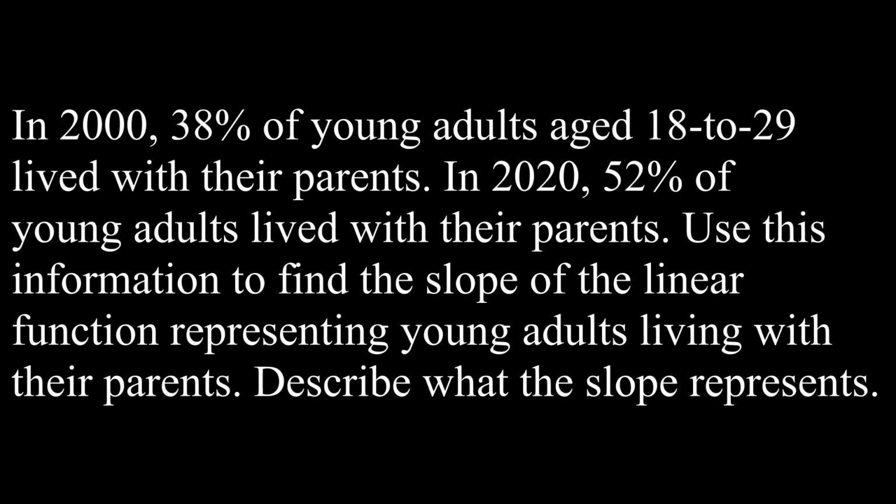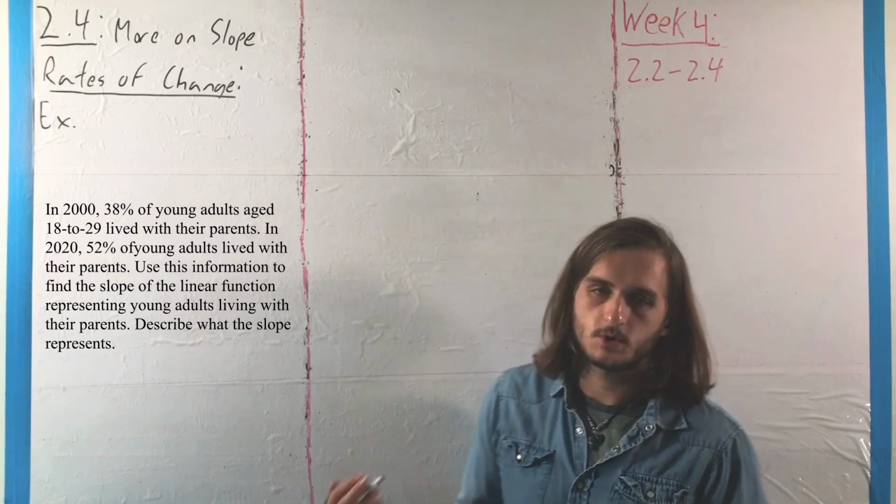For an example with this idea, we have that in 2000, 38% of young adults aged 18 to 29 lived with their parents. In 2020, 52% of young adults lived with their parents. Use this information to find the slope of the linear function representing young adults living with their parents and describe what it represents.